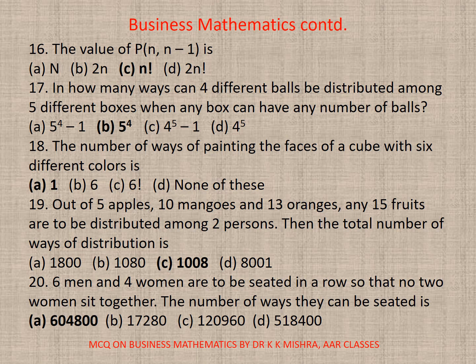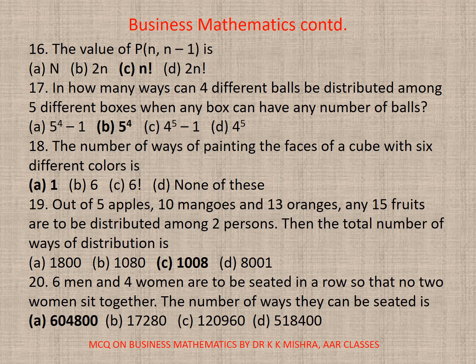17. In how many ways can 4 different balls be distributed among 5 different boxes when any box can have any number of balls? So here the correct option is B, 5 to the power 4. 18. The number of ways of painting the faces of a cube with 6 different colors is, here the correct option is A, 1. 19. Out of 5 apples, 10 mangoes and 13 oranges, any 15 fruits are to be distributed among 2 persons. Then the total number of ways of distribution is, the correct option is C, 1008.